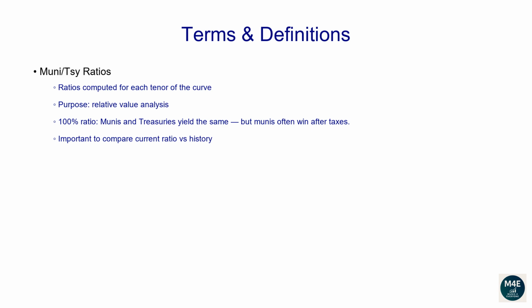Let's make an example. You will notice from the data that usually the 1-year ratio tends to be between 60% and 65%. Hence, if the current 1-year ratio is, for example, 70%, even if this value is less than 100%, the current value would still be quite high compared to its historical average. For this reason, one may conclude 1-year Muni bonds are currently trading cheap.